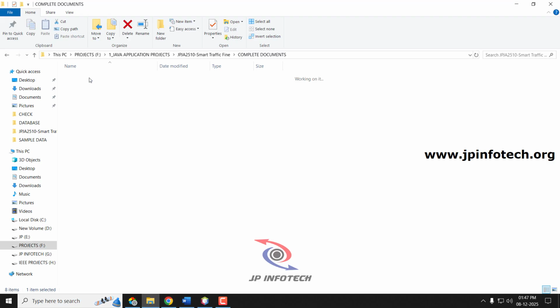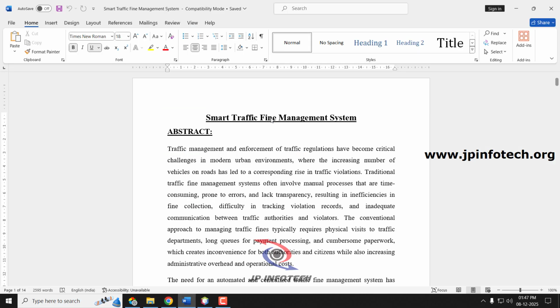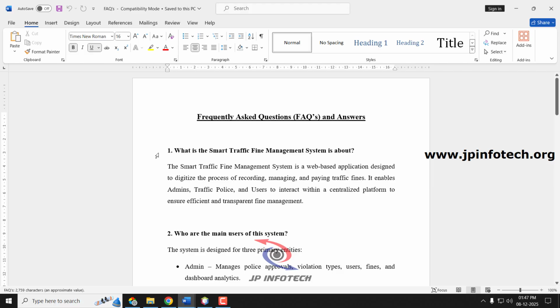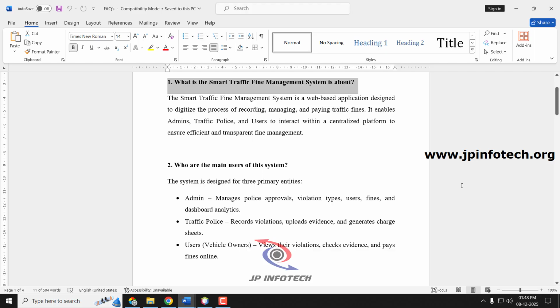So before completion, let us see the frequently asked questions and answers for this project. The first question is, what is the smart traffic fine management system about? The smart traffic fine management system is a web-based application that is designed to digitalize the process of recording, managing and paying traffic fines fully automatically. So this enables entities like admin, traffic police and user to interact in a centralized platform to ensure efficient and transparent traffic fine management.